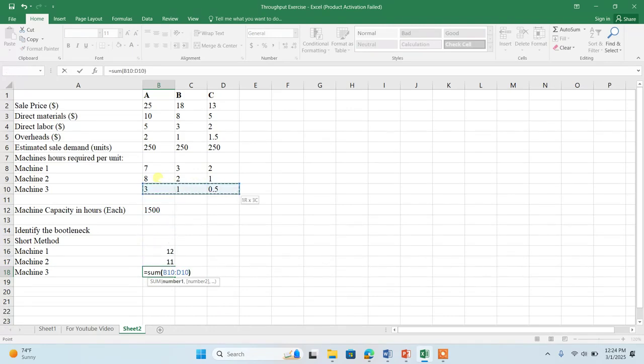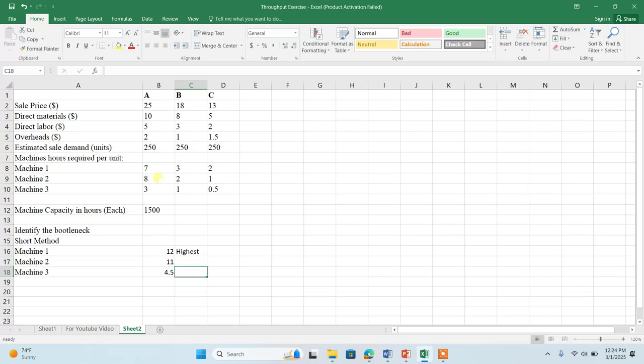And machine 3 requires 4.5 hours. So we can see that machine 1 requires the highest hours, and machine 3 needs the lowest time.